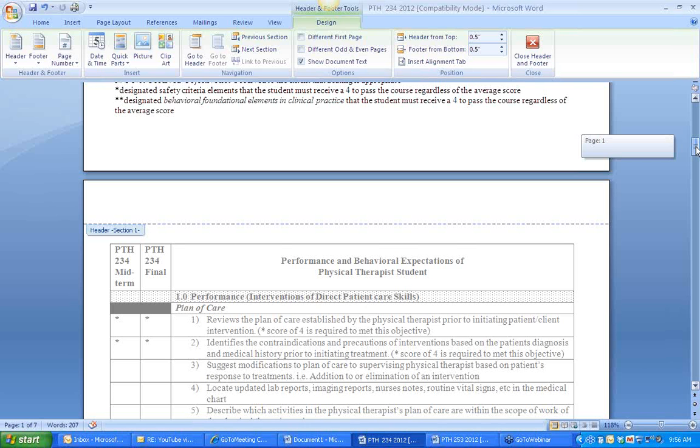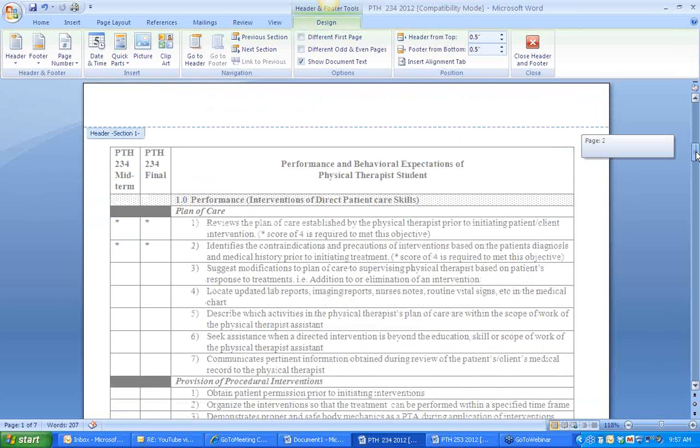That's correct. Now, if I'm a physical therapist or a physical therapy assistant, I'm a pretty busy person. I've got a lot of patients. Are you going to remind me when the midterm is, or do I have that? How do I know when it is? When we send out the packet with this assessment tool in there, there's a letter in there stating when the midterm is due by.